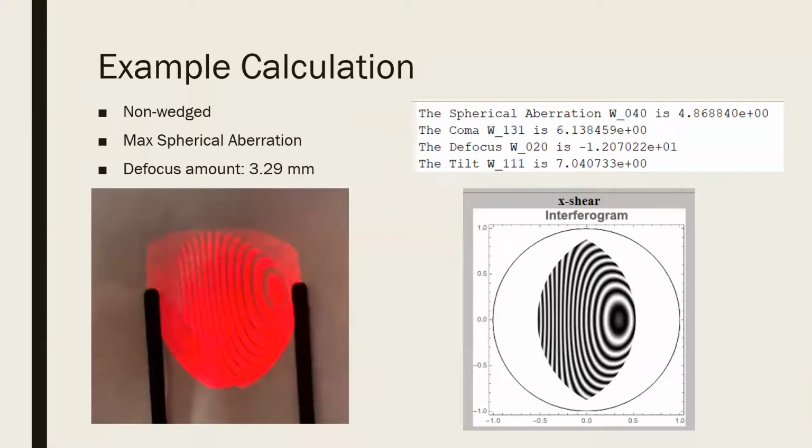For some example calculations, we used this example, which was for a non-wedge max spherical aberration and had a defocus amount of 3.29 millimeters. Putting it into the MATLAB code that we created, we found that it has the spherical aberration, coma, defocus, and tilt coefficients. We put it into Professor Wyant's simulation and found this graph, which is fairly similar to the interferogram we found.